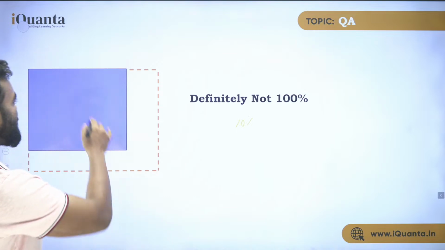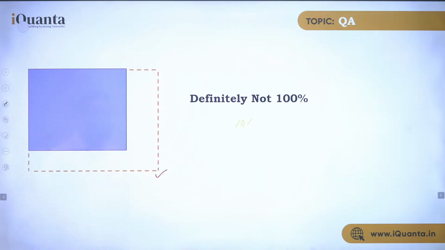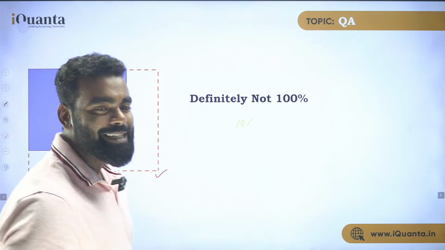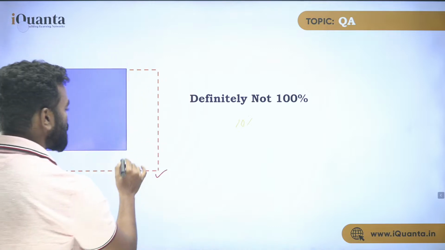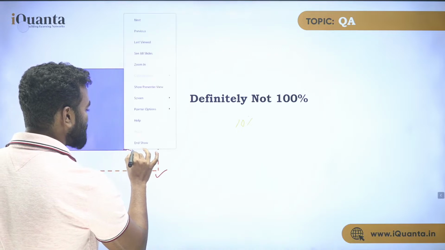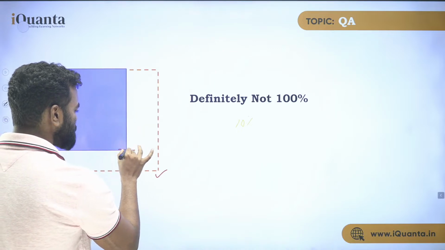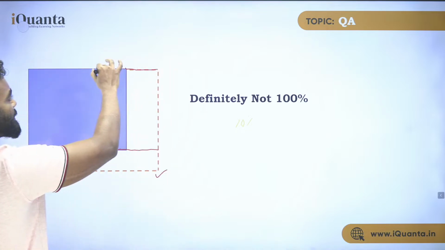Think about that. If the side is increased, this is the new square, the dotted one. Now let me do one thing. Let's say only these two sides are increased. I just increase this side and this side.